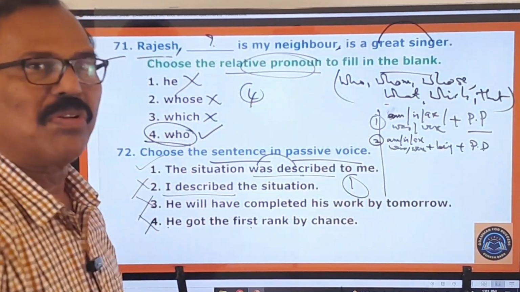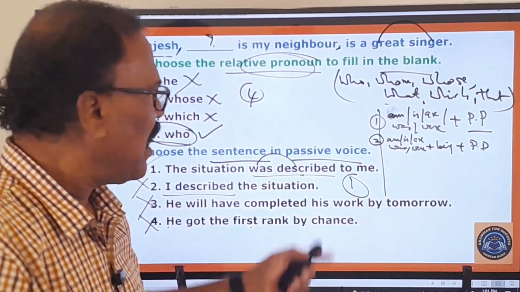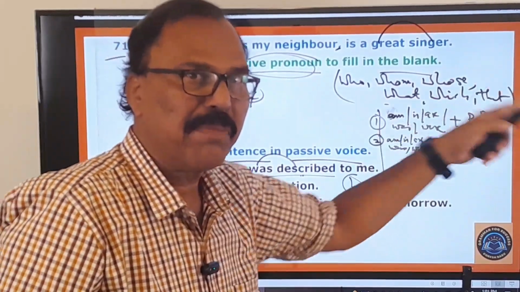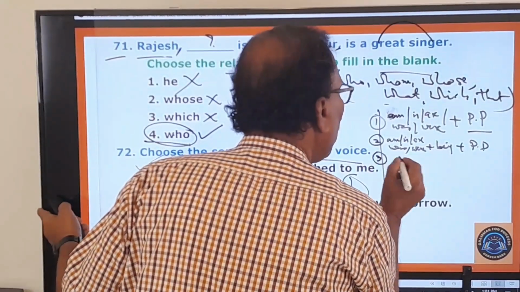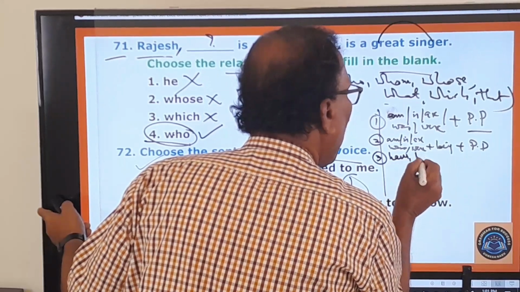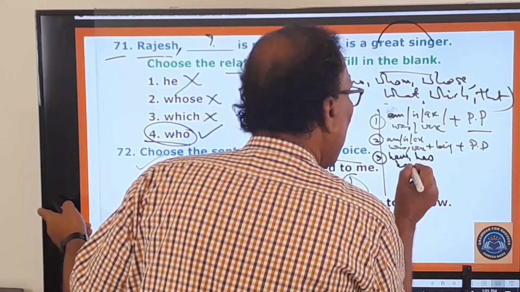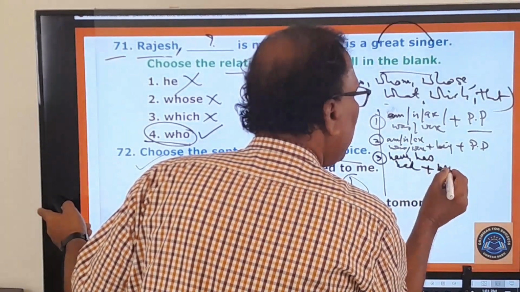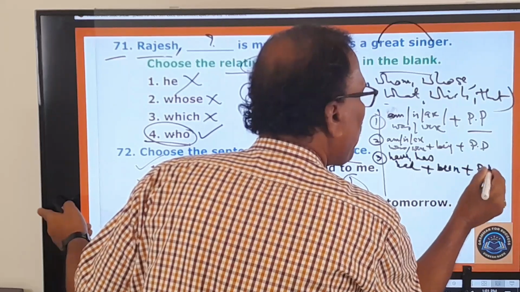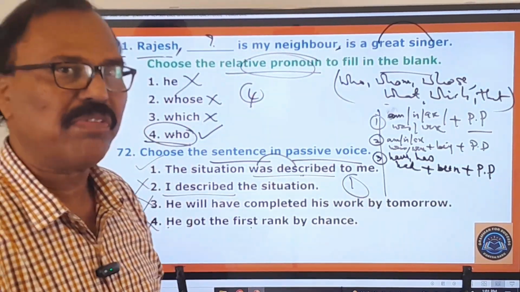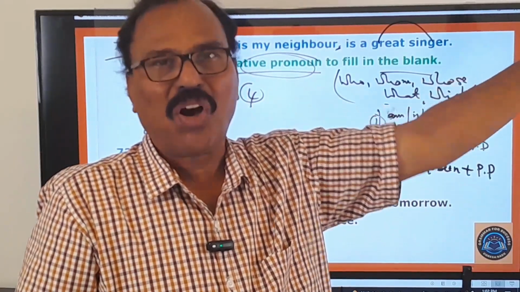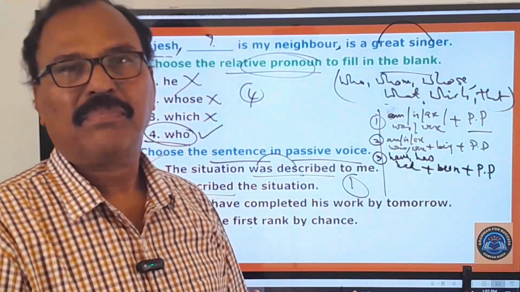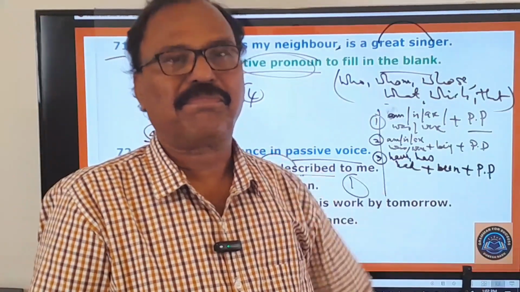This is also a feature of the passive voice. Am being PP, is being PP, are being PP, something like that. Another feature is have, has, had plus been plus PP. Because in the passive voice we always use the past participle form of the verb. In short, we call it PP, the fourth form of the verb.